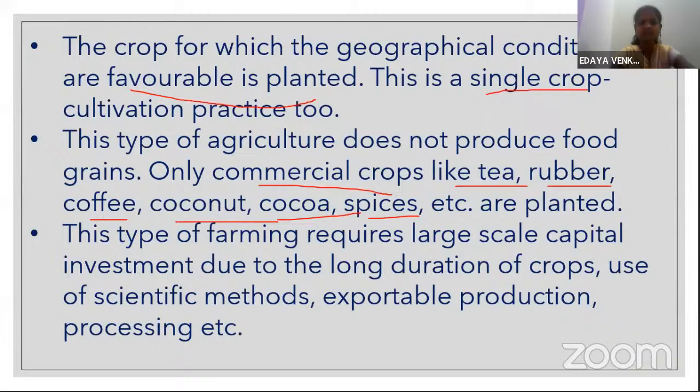This type of farming requires large-scale capital investment due to the long duration of crops, use of scientific methods, exportable production, processing, etc. Long duration means you can't get the production very soon. It will take a few years. And moreover, the production which we get from plantation farming is exported to other countries.